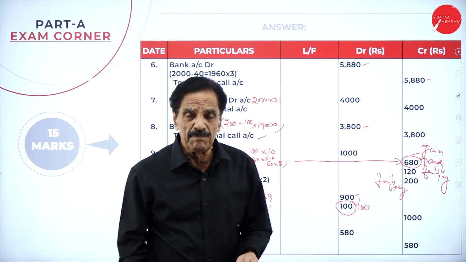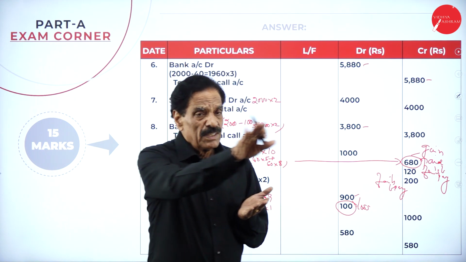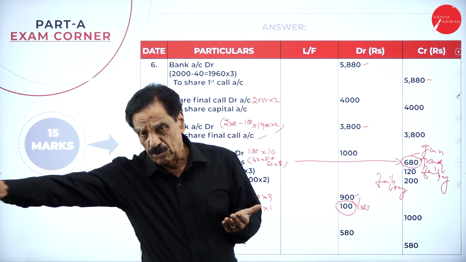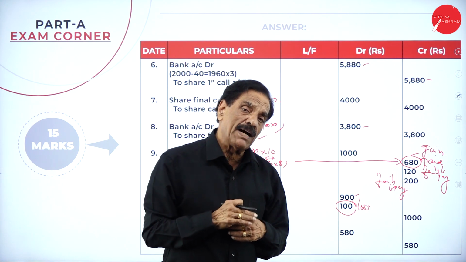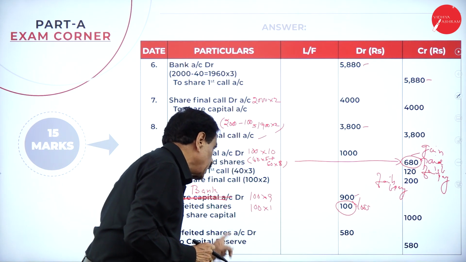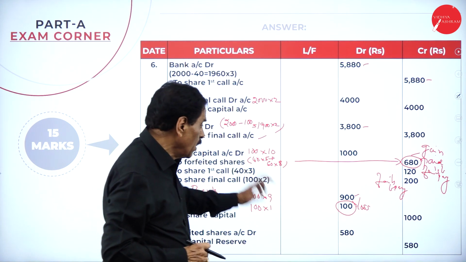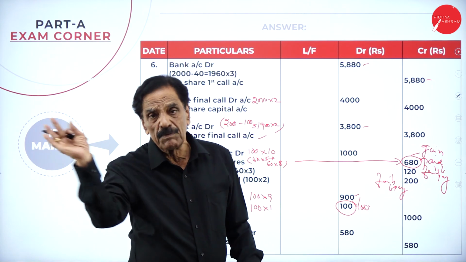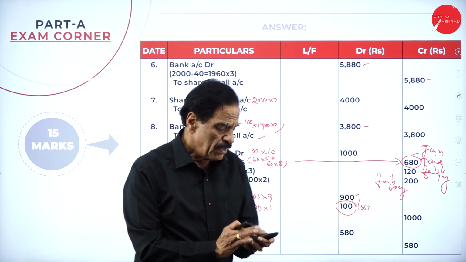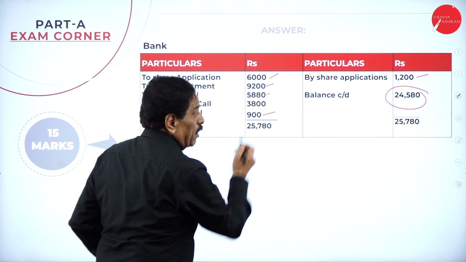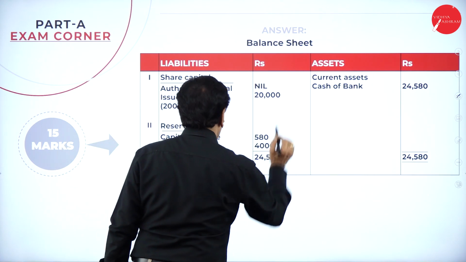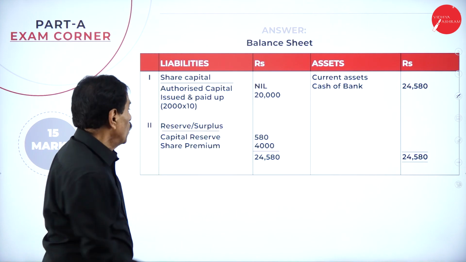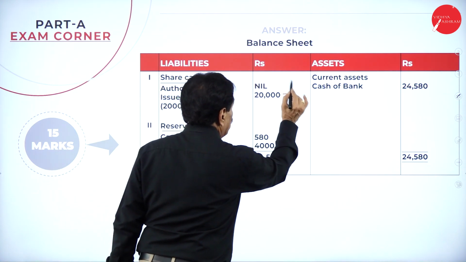I will repeat the entry. First the forfeiture entry: share capital account debit to forfeited shares account, to arrears account. Reissue entry: bank account debit, forfeited shares account debit, to share capital. How much excess money will come? That will be transferred to capital reserve. In your cash at bank, how much did you get? 24,580. Then the issued and paid up capital is 2,000 shares of 10 each.